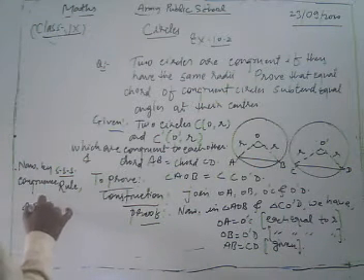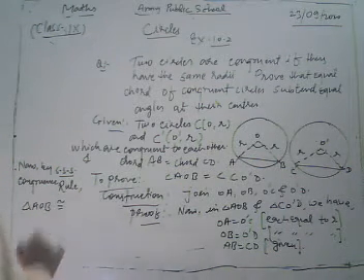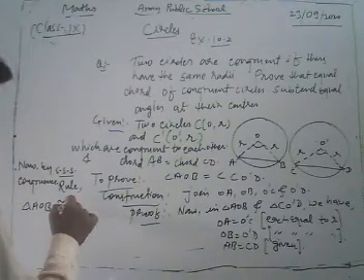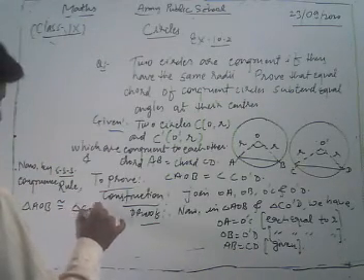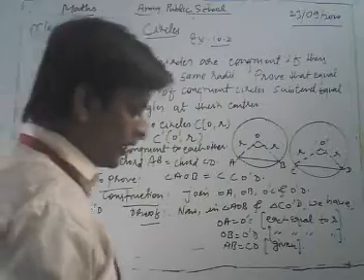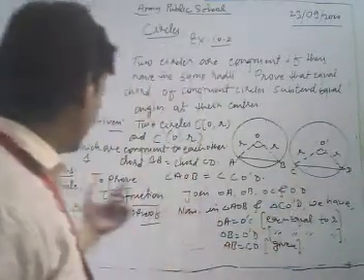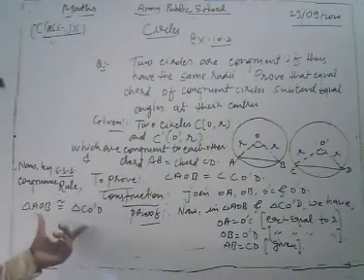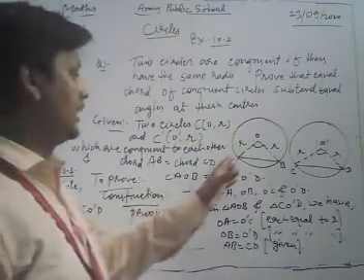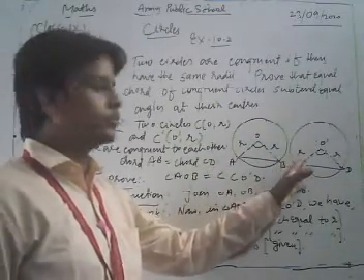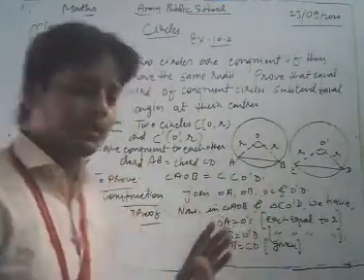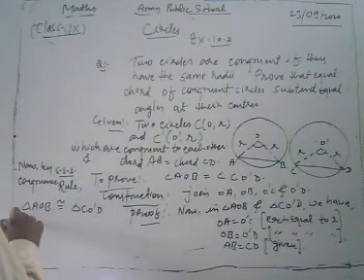Triangle AOB must be congruent to triangle CO'D. So in this way, by the side congruence criterion, we write triangle AOB congruent to triangle CO'D.